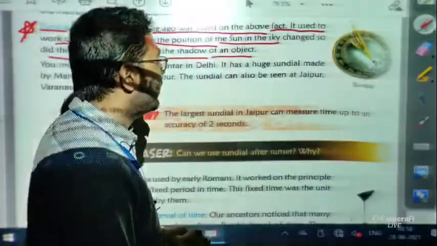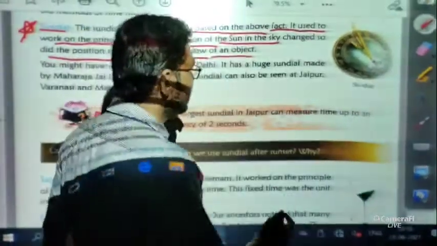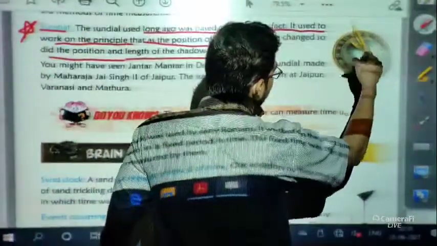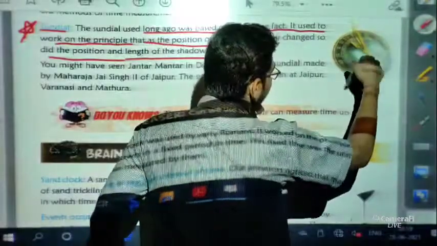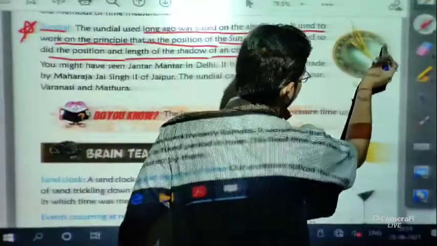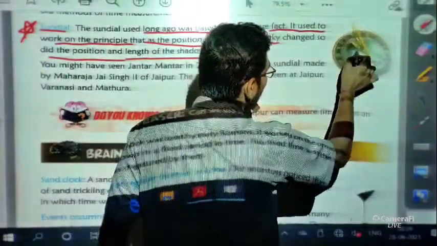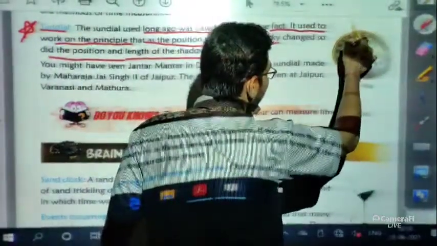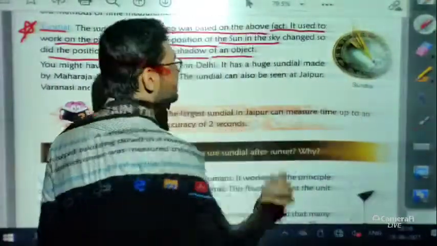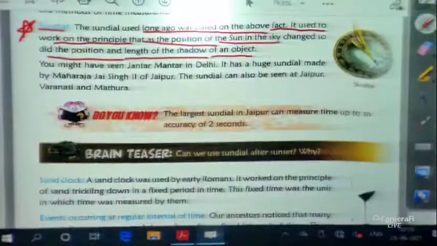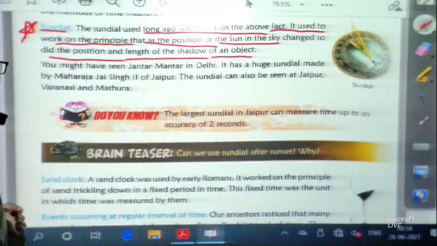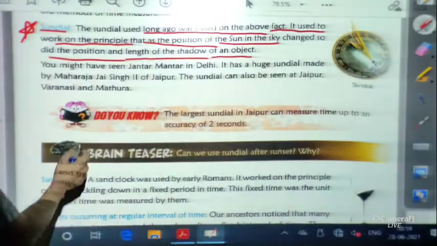So when the position of the sun changes in the sky over an interval of time, definitely the position of the shadow will change. You can see here a dial, with the numbers 1 to 12 written in Roman numerals, and an upright portion. The shadow of this portion falls on these numbers, and by seeing the shadow we can easily find out what time of the day it is.